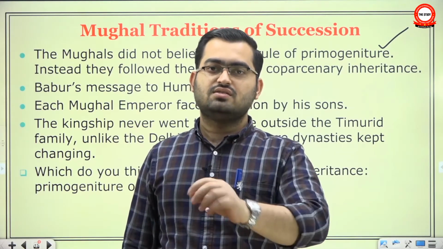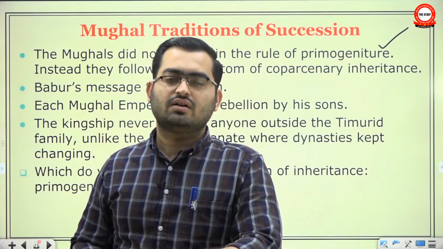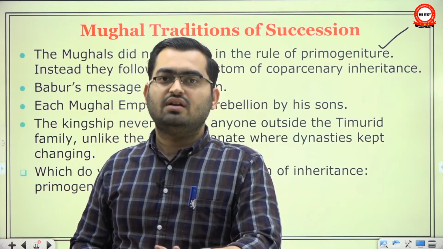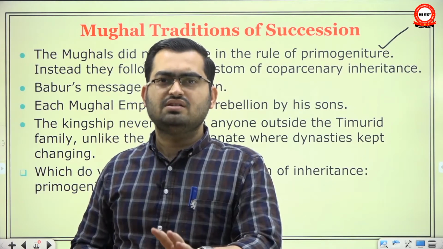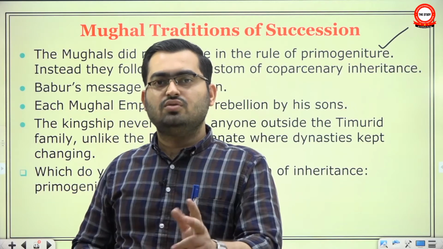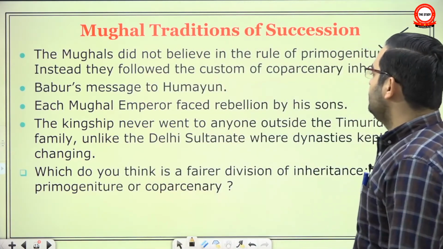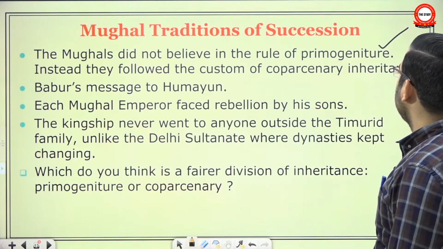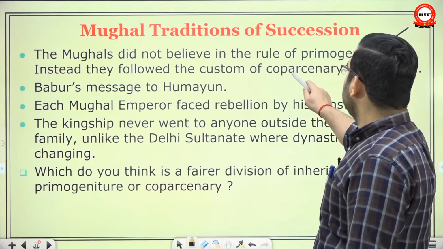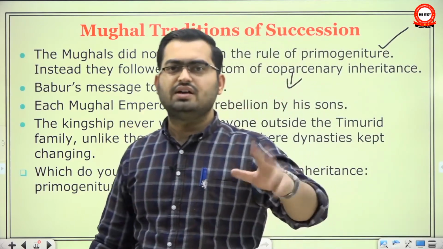What if your eldest son is your most useless one? Immediately the empire will fall apart. And when an empire falls apart, the day-to-day misery and chaos and civil wars are worse than one or two wars to decide who should be the king. Instead, they followed the custom of coparcenary inheritance, meaning the inheritance should be divided between sons. This was a Mughal tradition.